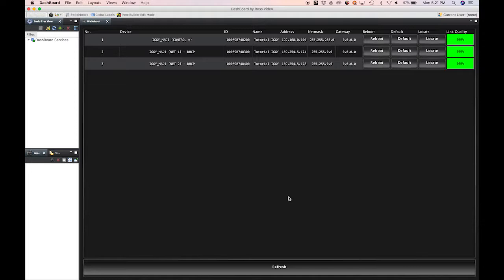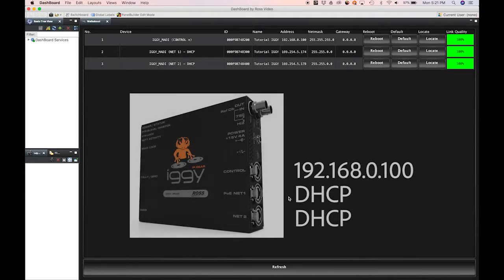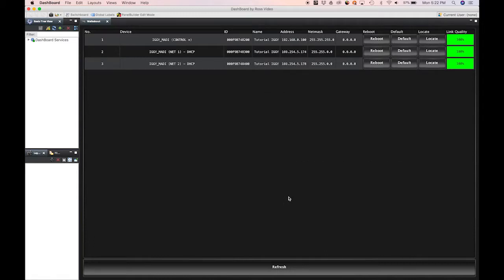Every Iggy will ship with its control port configured to a static IP address of 192.168.0.100, which likely won't be correct for your network. The net ports will be configured with DHCP enabled by default. Set up your Iggy's control port to be on the same subnet as your PC.